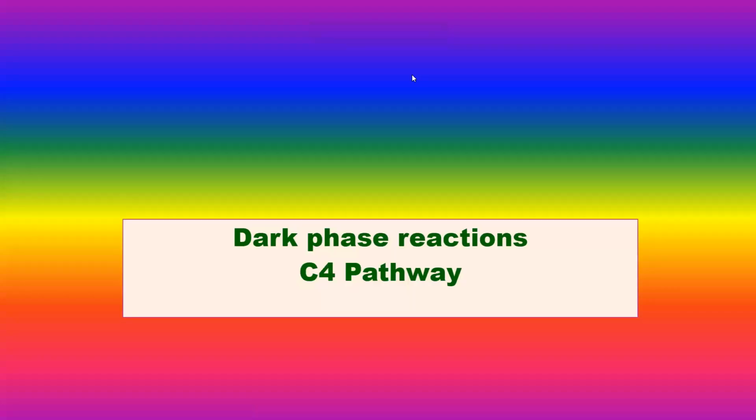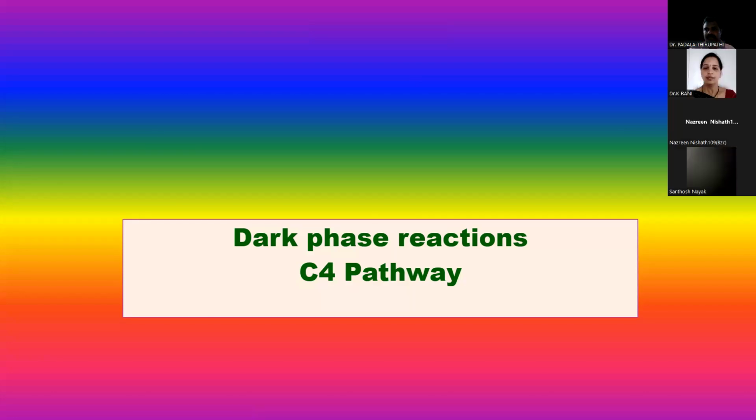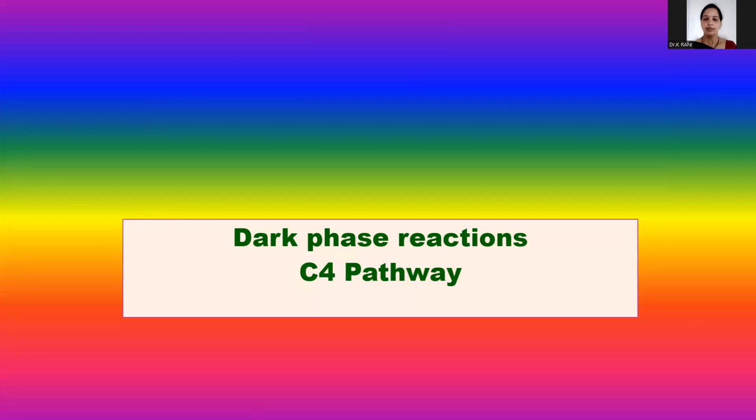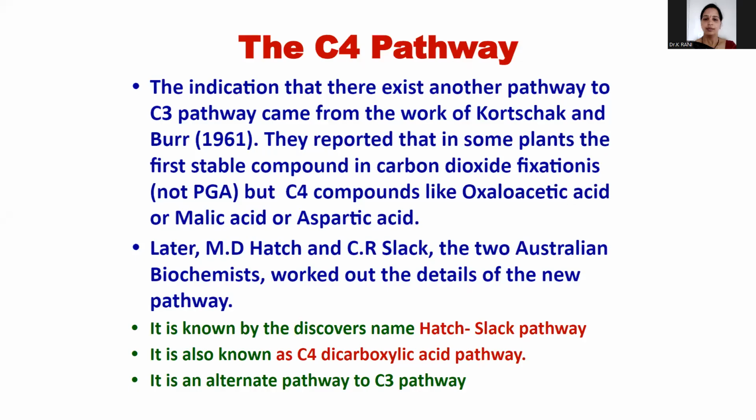So today we are going to discuss the C4 pathway. In the last classes we discussed the C3 cycle in photosynthesis. It is the second step, the dark phase. The dark phase is divided into 3 phases. C3 was completed yesterday. Today we are going to discuss the dark phase reactions in the C4 pathway.